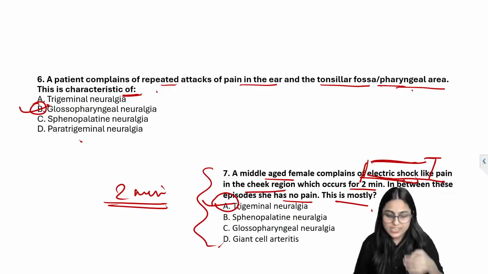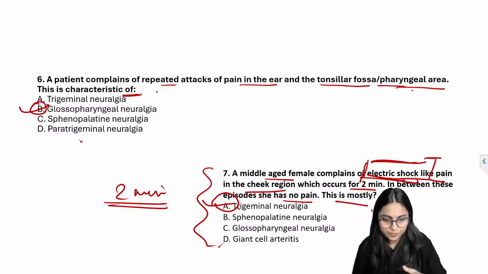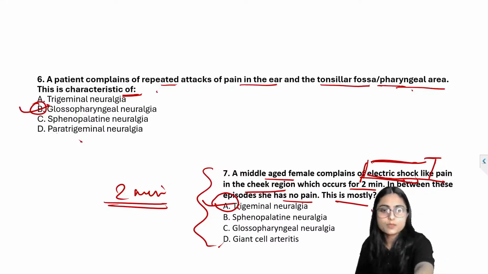Trigeminal neuralgia especially has trigger zones. Glossopharyngeal neuralgia trigger zones are along the distribution of the glossopharyngeal nerve. So only the posterior tongue and pharyngeal area are the trigger areas for glossopharyngeal neuralgia. Let's move on.